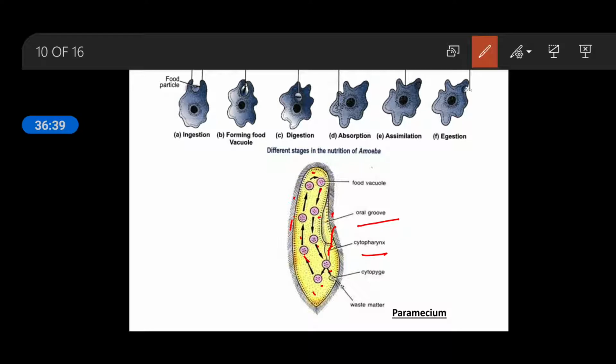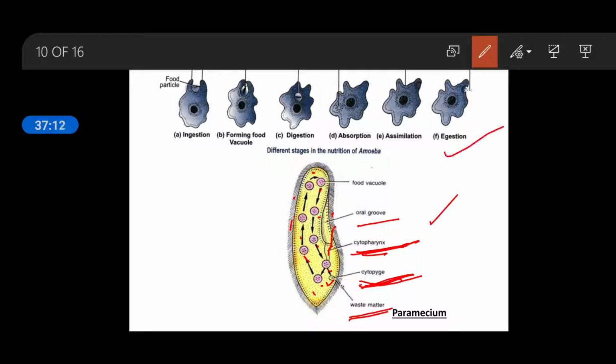And when this vacuole contains only the undigested food, then the cytopyge acts as the cellular anus. This point is also fixed, and from this point it releases all the waste materials. So, cytopharynx and cytopyge. Cytopharynx acts as the cellular mouth, cytopyge acts as the cellular anus, and their positions remain fixed in this unicellular organism.